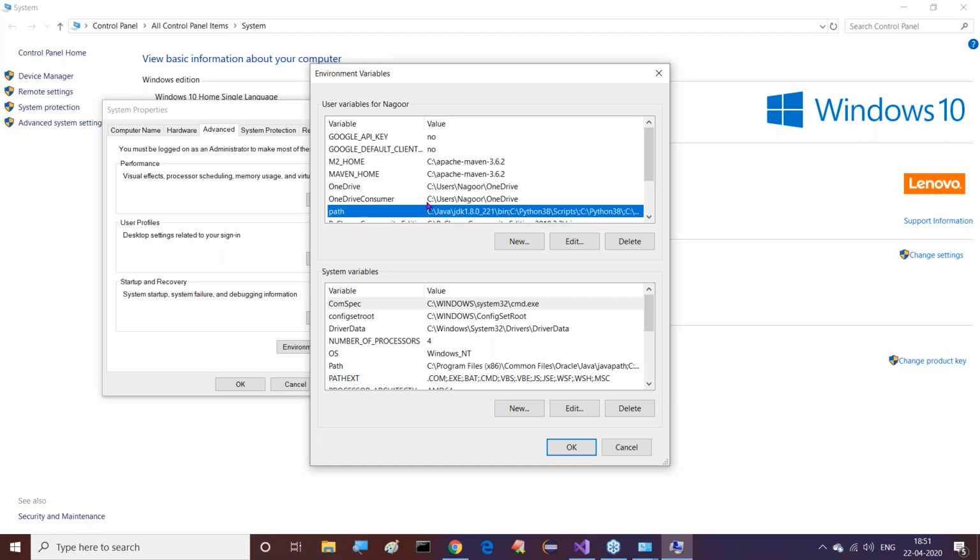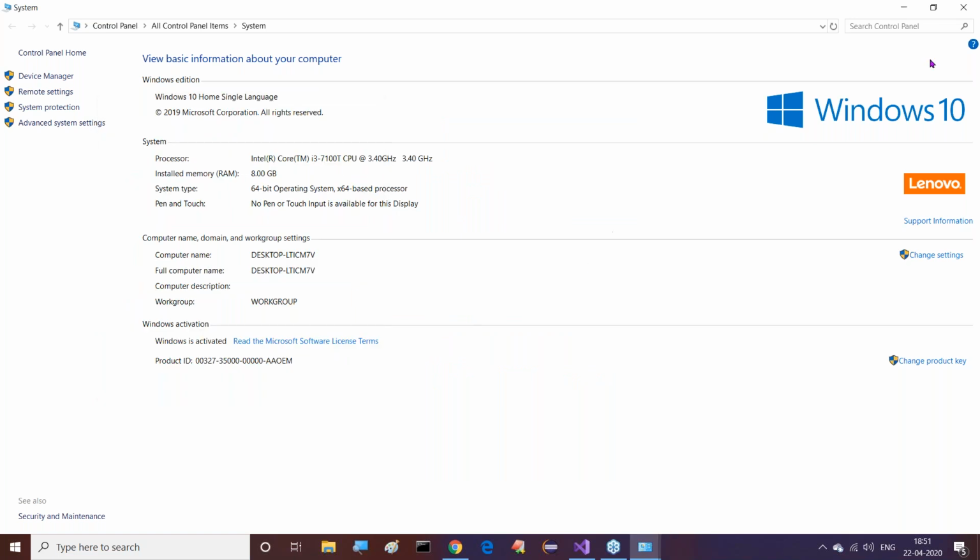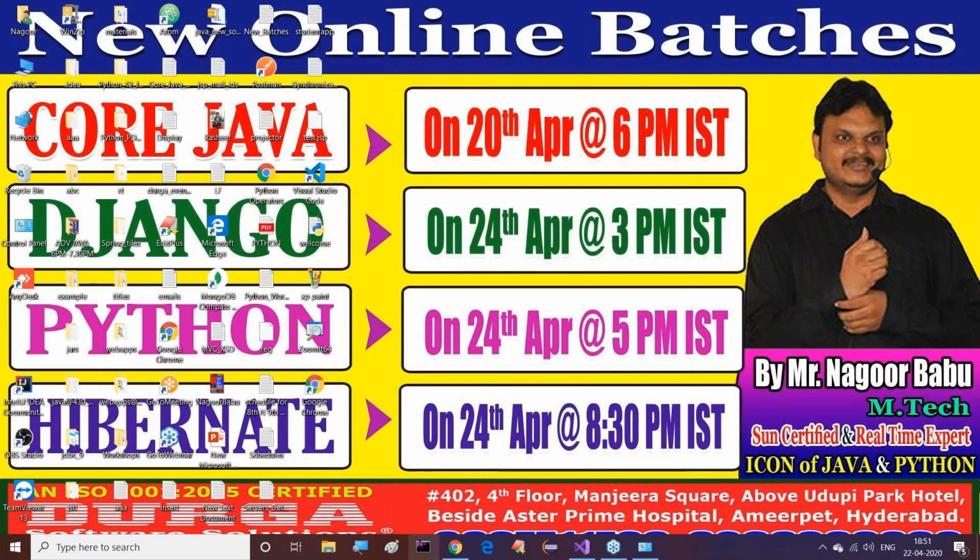Right, fine. Now here we have already set JDK 1.8.0. That version is what we provided. That's okay, fine. Click on the OK button now. Good. So this is completed here. Now, I said permanently.